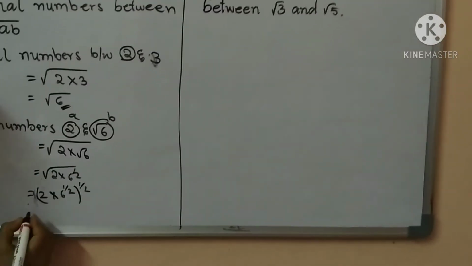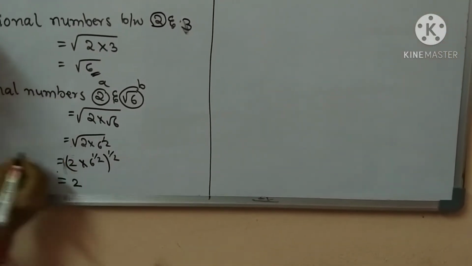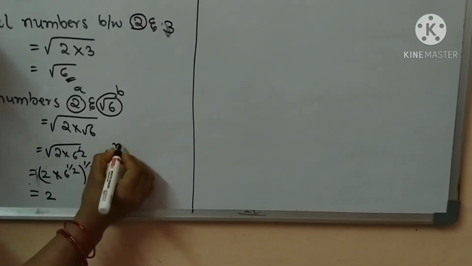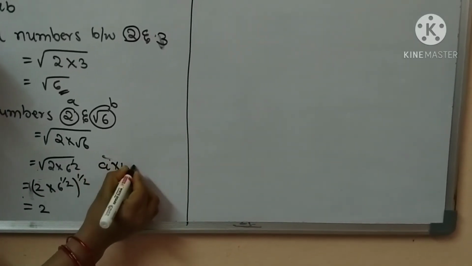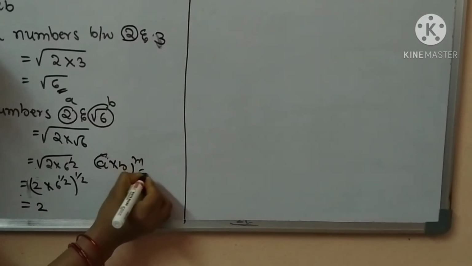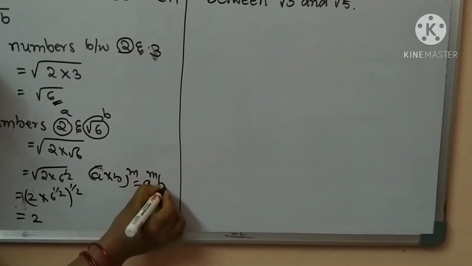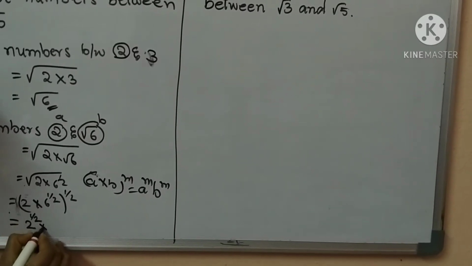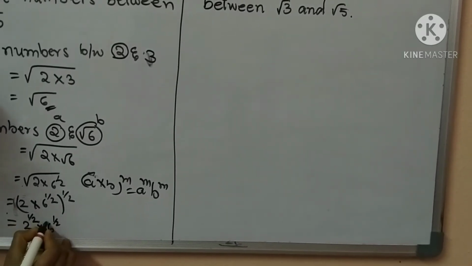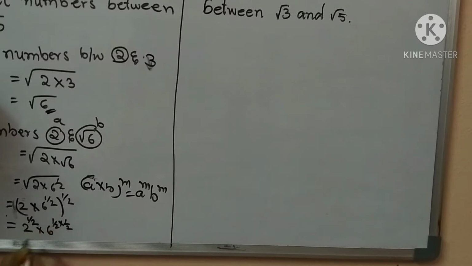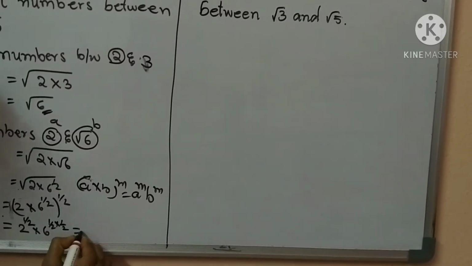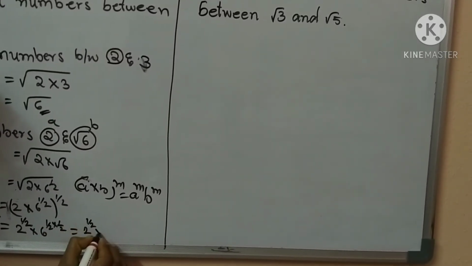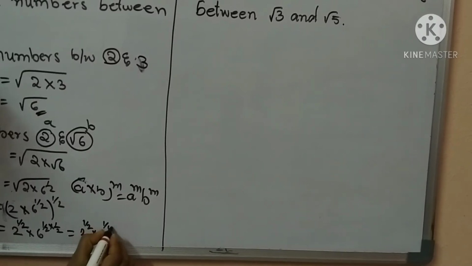So here write A power a into B whole power m equals A power m into B power m. We should write here 2 power 1 by 2 into 6 power 1 by 2 into 1 by 2. Okay, so write here 2 power 1 by 2 into 6 power 1 by 4.